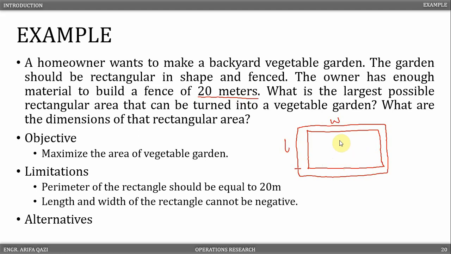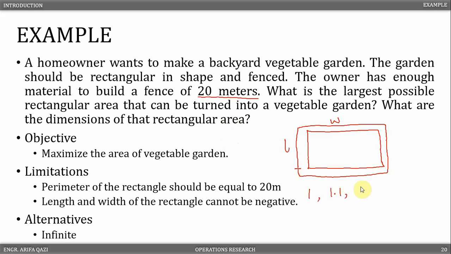As for alternatives, there are several available for this problem. In fact, theoretically, there are infinite alternatives. This is because the length and width of the rectangle can be in fractions, which mathematically makes it possible to assume any value between 0 and 20. Such variables are quantities that can assume any real value, such as 1,